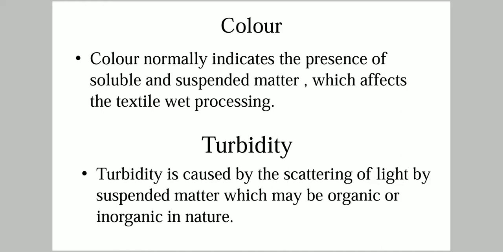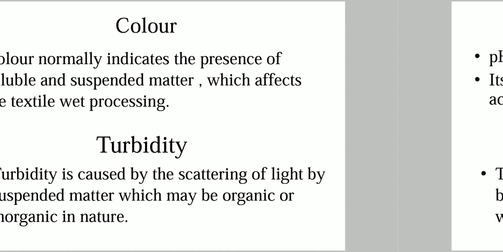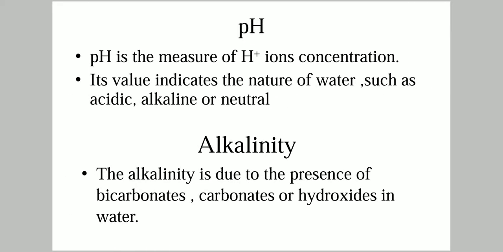Turbidity is a condition where the light passed through the water is reflected by the suspended matter in the water. This suspended matter may be organic or inorganic. pH, we all know, is the concentration of H plus ion, and using this we determine whether water is acidic, alkaline or neutral.